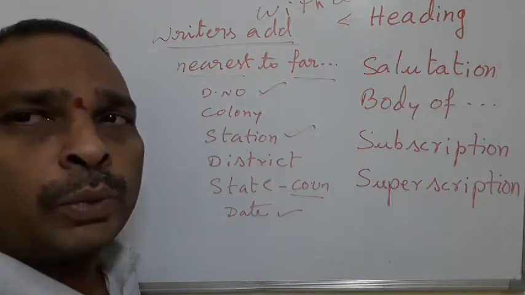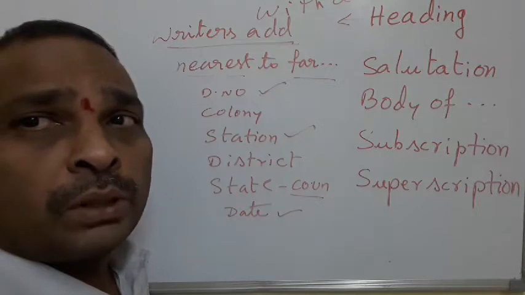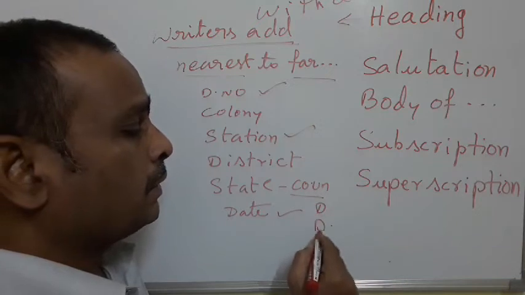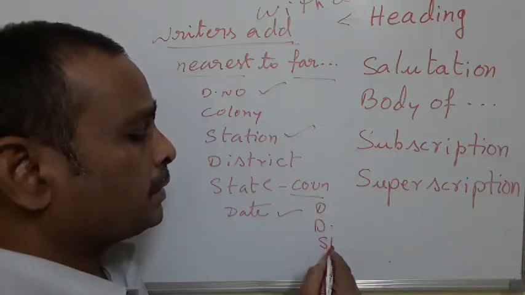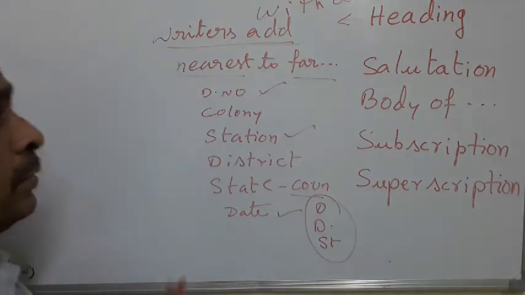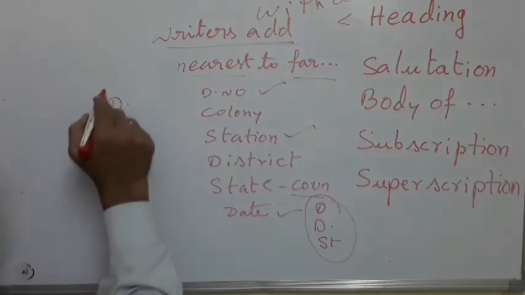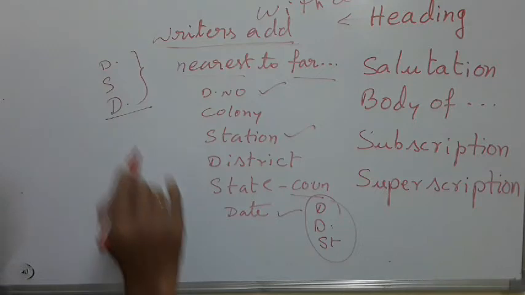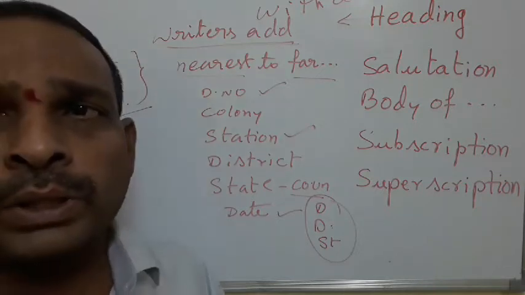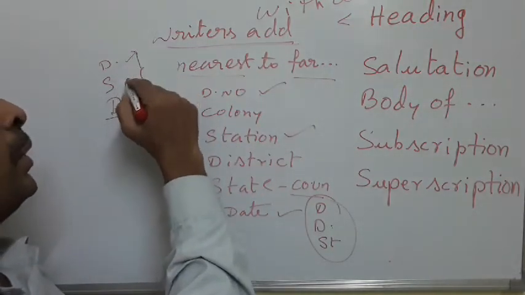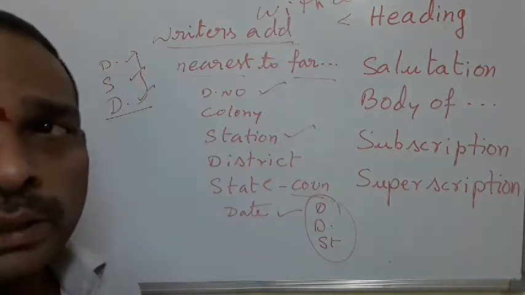These three are important. Why some children write date first, next they write door number, and then station. This is the wrong order. You should not write date first. It should be written in the end. Station after date. Before that you can write door number. When you write any letter in the examination, under heading you just write door number, station, and date. That's enough.